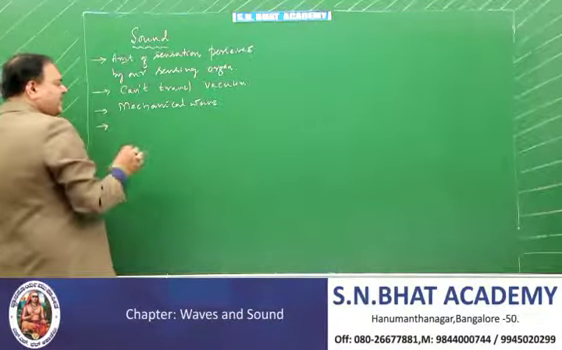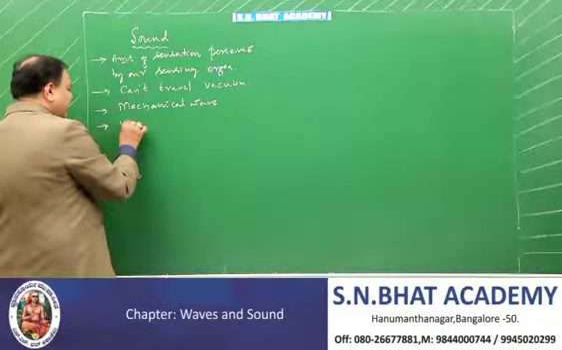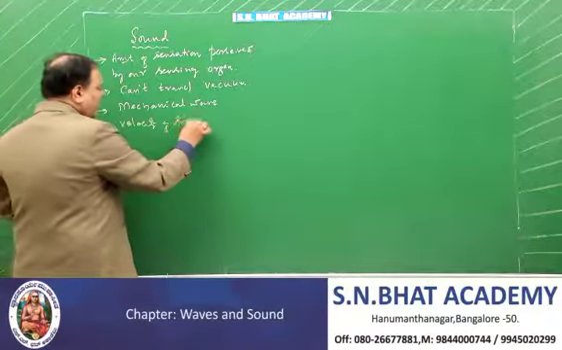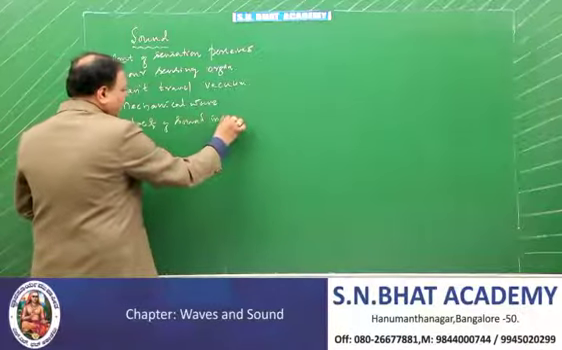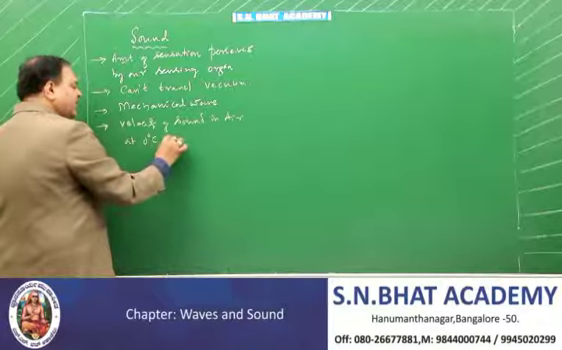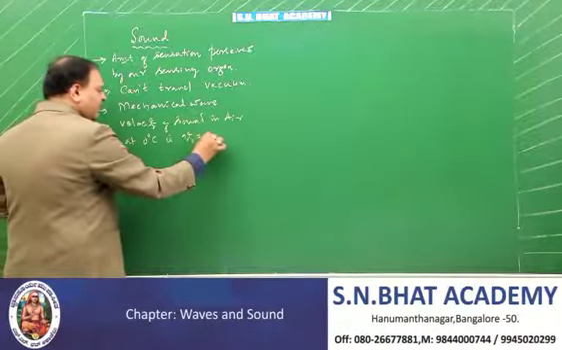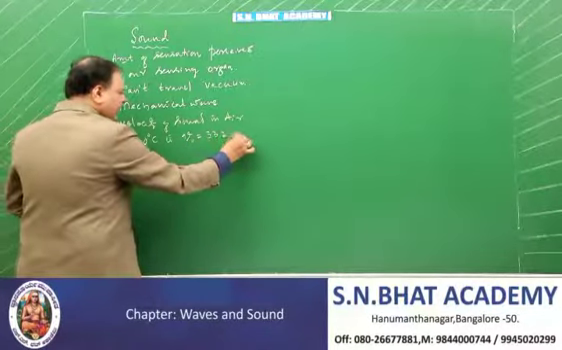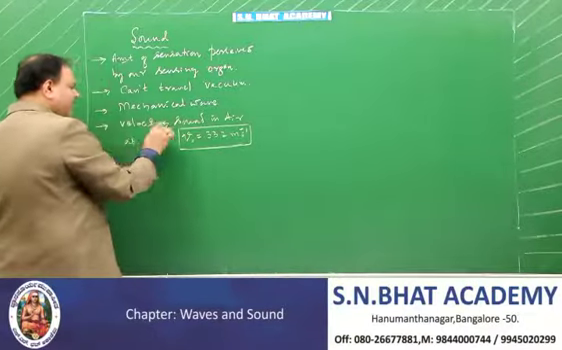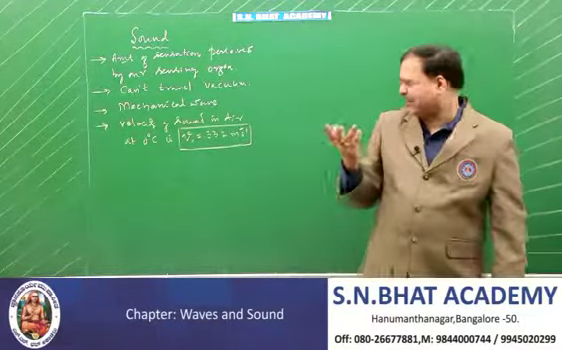Since it requires a medium, you will ask me, sir, what's the velocity of sound in air? The velocity of sound in air at 0 degrees Celsius, remember, V naught is equal to 332 meters per second. In air at a temperature of 0 degrees, sound propagates 332 meters per second.